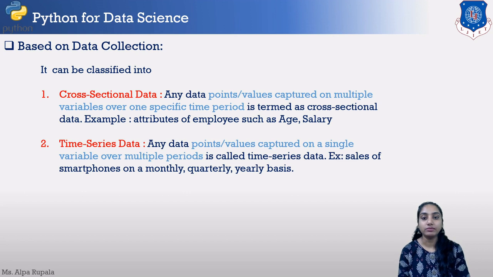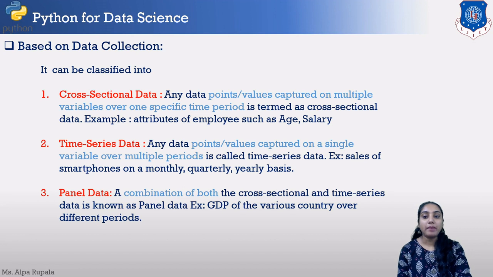Next one is time series data. In this we are calculating values of a single variable over multiple periods of time. We have already seen how we can represent time series data. It can be monthly, quarterly, yearly, hourly. Next one is panel data. Panel data is a combination of both kinds of data, that is the cross-sectional data and time series data.